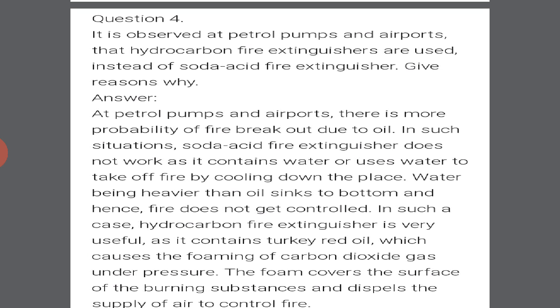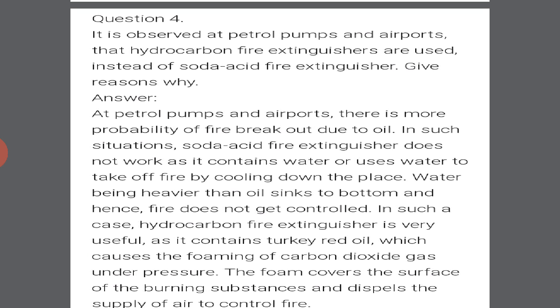In such a situation, soda acid fire extinguishers do not work as they contain water, which cools down the place. Water, being heavier than the oil, sinks to the bottom, and hence the fire does not get controlled.